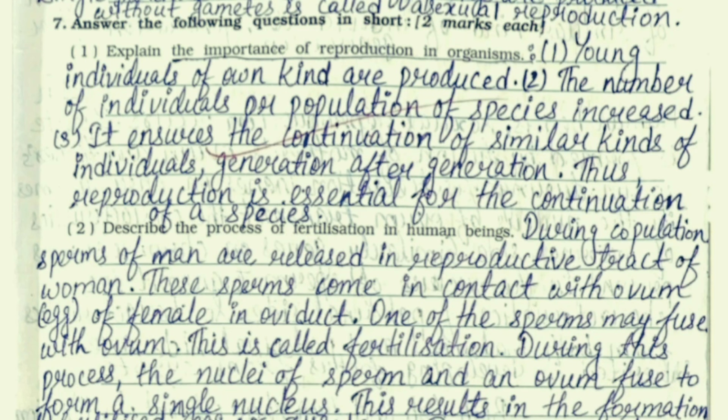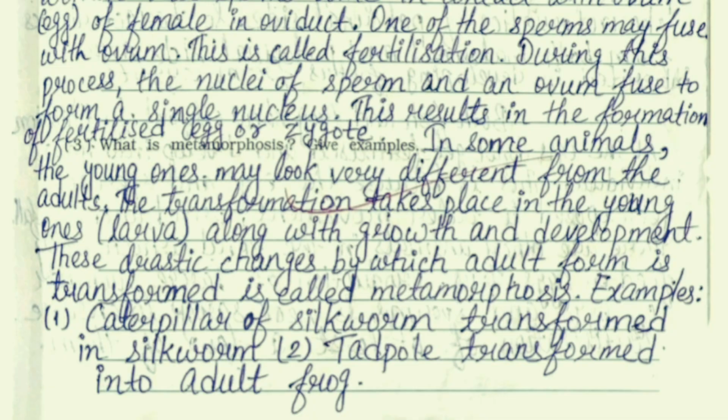These sperms come in contact with the ovum, that is the egg of the female, in the oviduct. One of the sperms may fuse with the ovum. This is called fertilization. During this process, the nuclei of the sperm and the ovum fuse to form a single nucleus. This results in the formation of the fertilized egg or zygote.